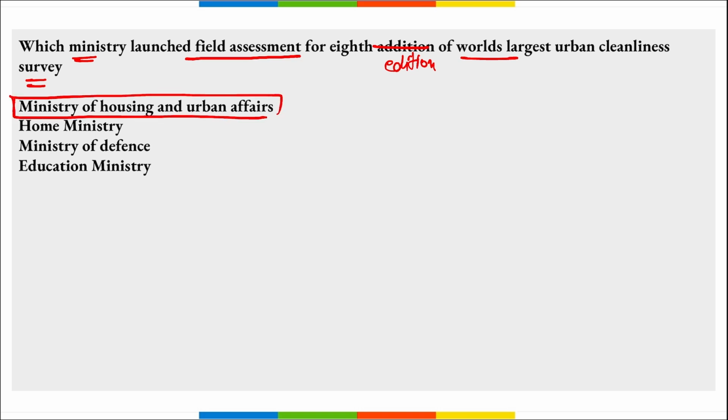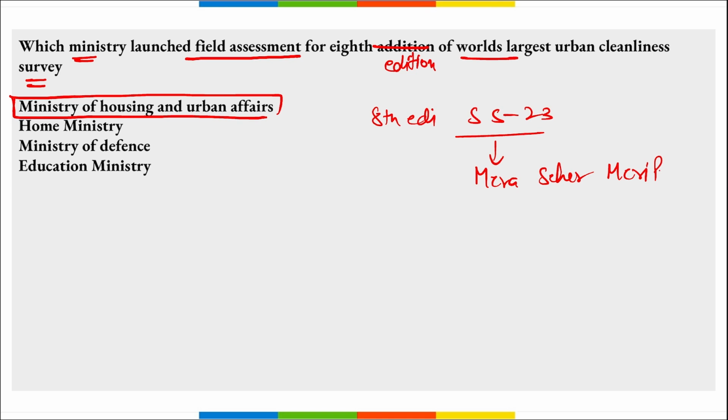Right? So this ministry launched the field assessment for the 8th edition of the Swachh Sarvekshan 2023. Right? And that is Mera Shahar Meri Pehchan. Correct? This is the 8th edition of the Swachh Sarvekshan Survey for 2023, Mera Shahar Meri Pehchan.